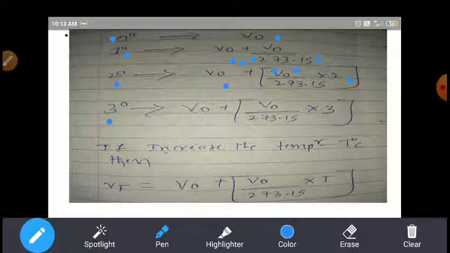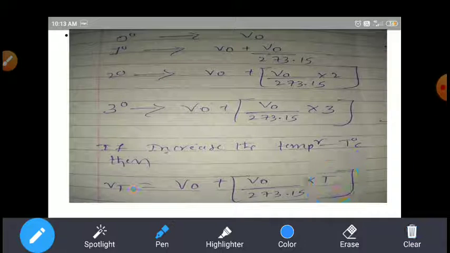At 3 degrees Celsius, V naught plus V naught by 273 into 3. Similarly, if temperature increases to T degrees Celsius, then Vt is equal to V naught plus V naught by 273.15 into T degrees Celsius.